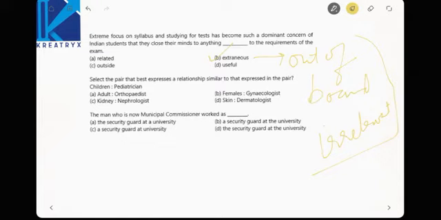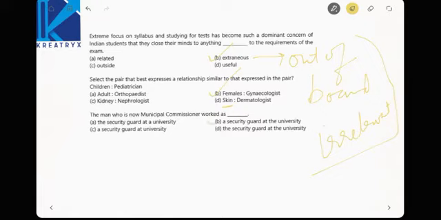Now select the pair that best expresses a relationship similar. Children: the one who treats children is a pediatrician. Now the options, see here. Females: the one who treats females is a gynecologist, right? Person and person. See here, tissue is given there, right? Next, the man who is now municipal commissioner worked as, best fit of this, worked as a security guard.